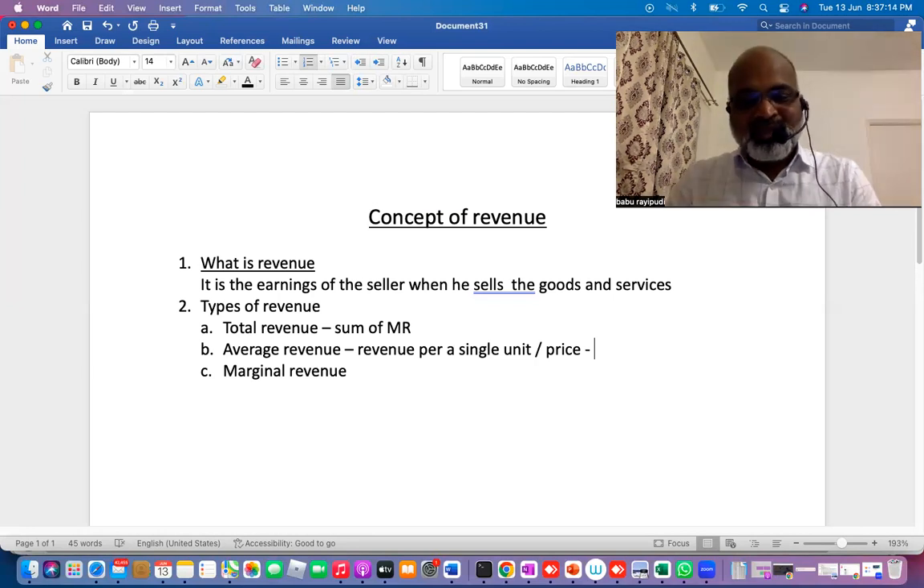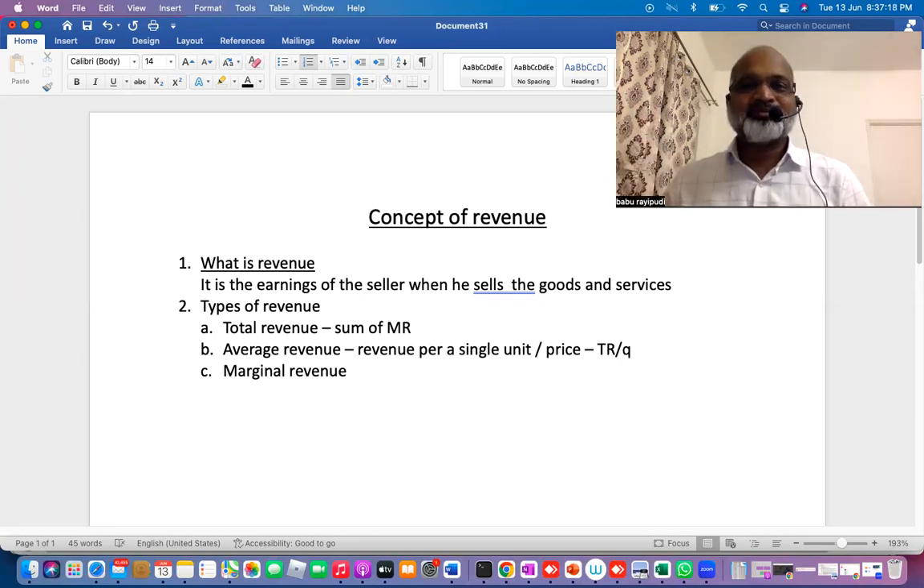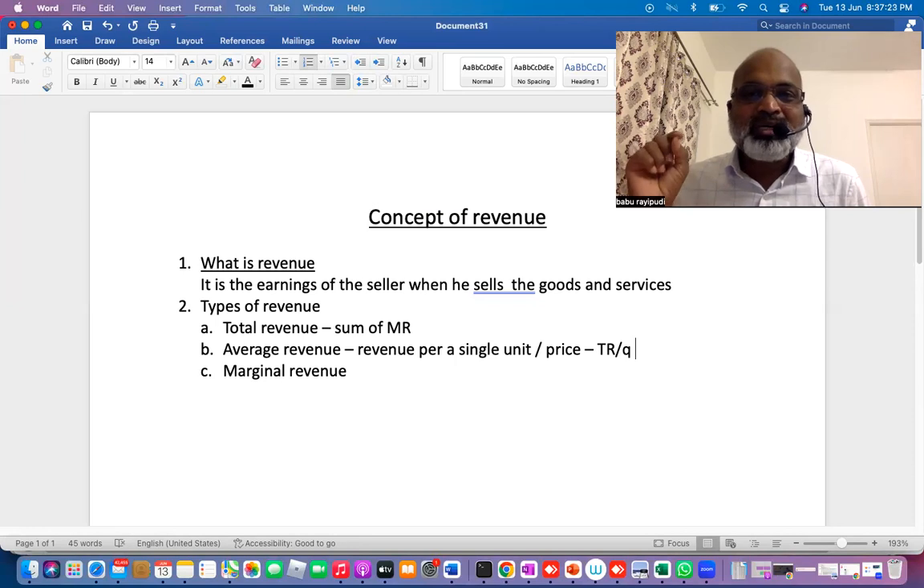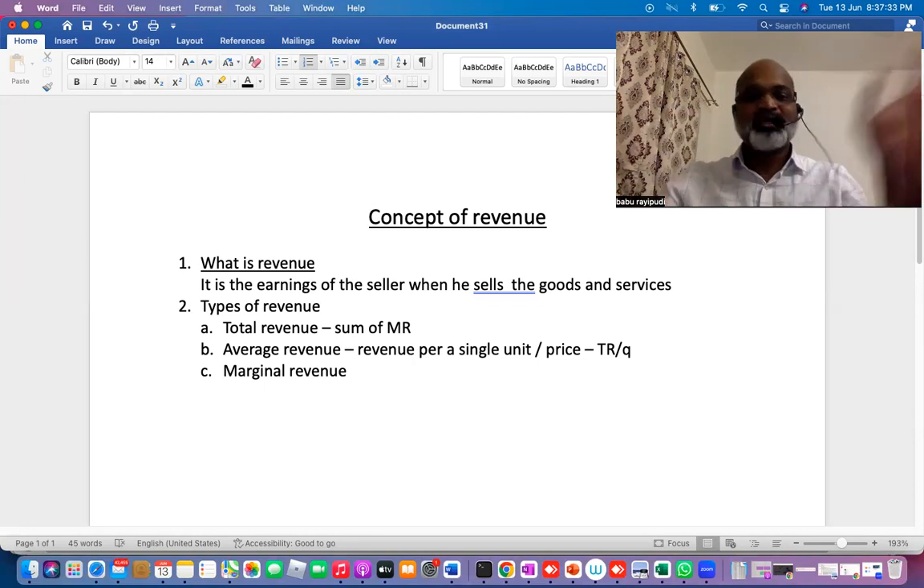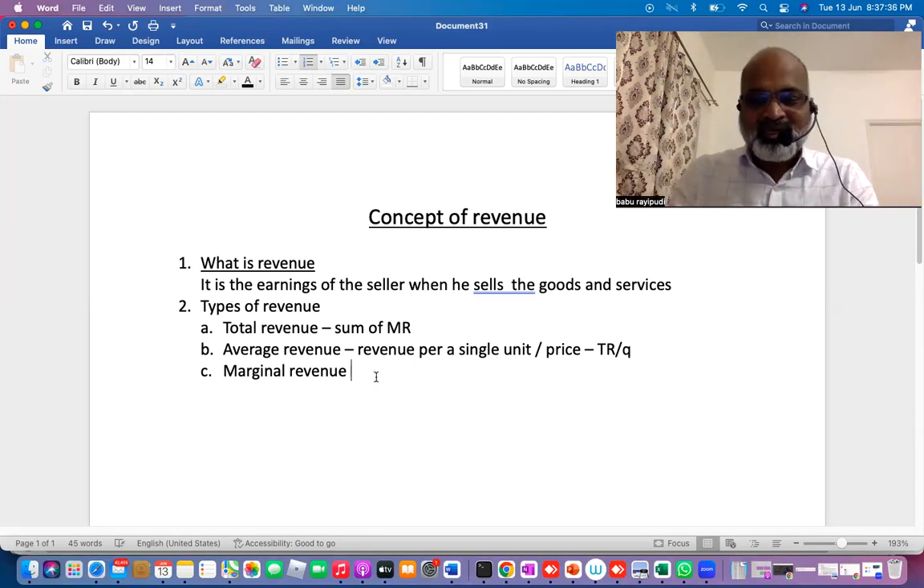So average revenue is total revenue divided by quantity. The definition: the revenue that is earned on a single unit is called average revenue, and what you earn on a single unit is what you charge on a single unit. That is total revenue by quantity. That is clear.